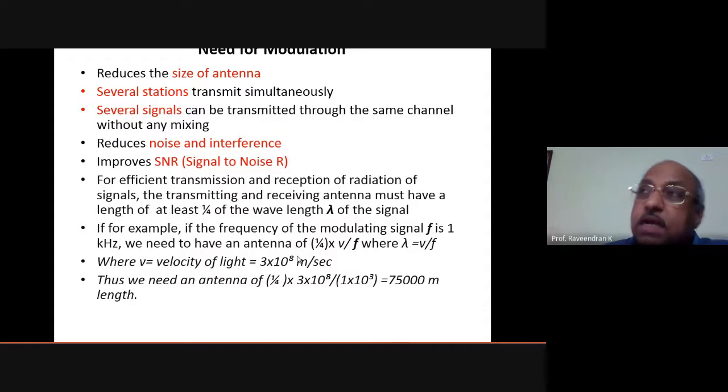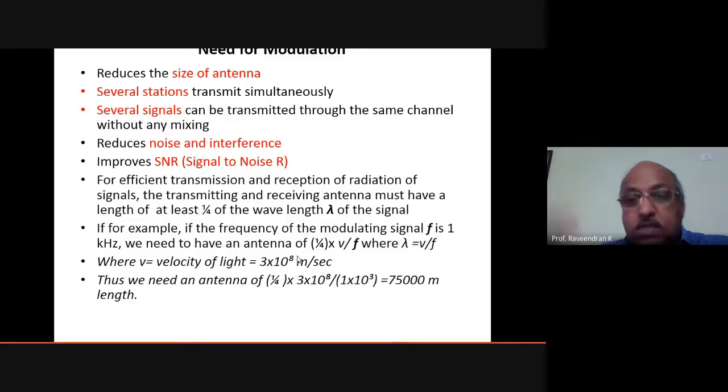If we need an antenna of 75 meters, we can expect less than 100 meters to be practically possible. But above that range, of course, it is very difficult. So in that case, we can rely upon the technique of modulation.